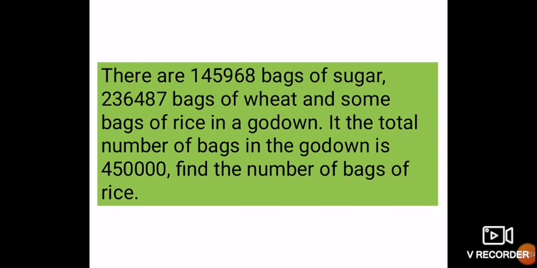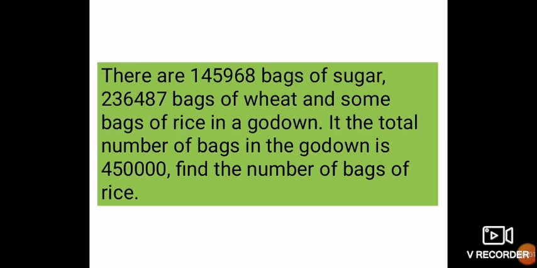First, you have added the number of sugar bags and wheat bags, and then whatever sum you get of number of sugar and wheat bags will be subtracted from total bags, which are 4,50,000. So you have used two basic fundamental operations, which are addition and subtraction.